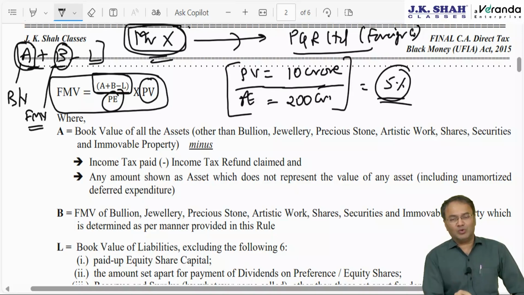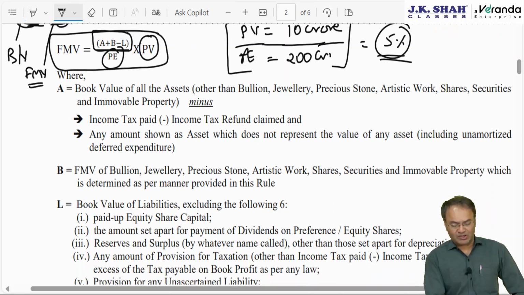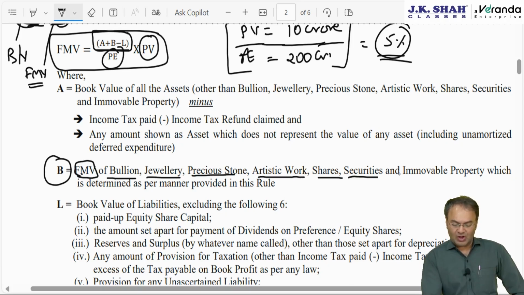Don't go so much deep into the matter, everything will be given in the question. This chapter is very easy. So B, let's start with B. B means FMV, FMV of bullion, jewelry, precious stone, artistic work, shares, securities, immovable property, which are determined as per manner provided in these rules.